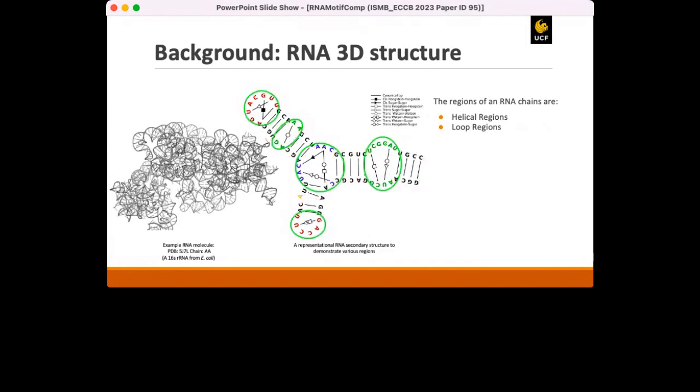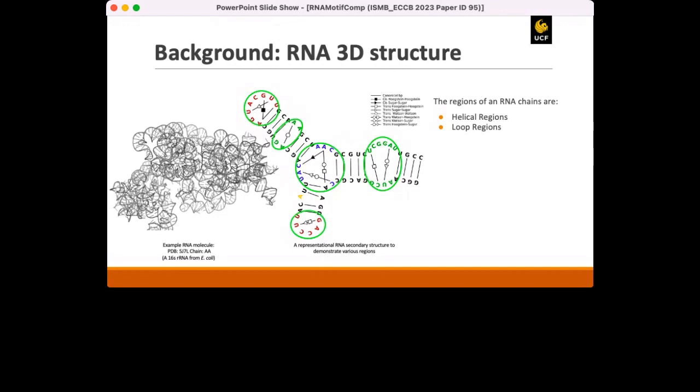Helical regions refer to the region in which RNA folds into a double-stranded helix, and loop regions are the unpaired segments of RNA molecules that connect the helical regions. The loop regions are characterized by the absence of base pairing interactions and can have diverse lengths, sequences, and conformations. They provide flexibility and structural diversity to RNA molecules, allowing them to adopt complex three-dimensional structures.